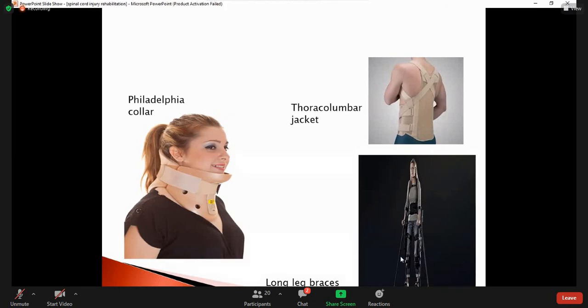Because our job is to habilitate the patient as much as possible, this is the orthosis we can use to help the patient achieve at least some mobility.